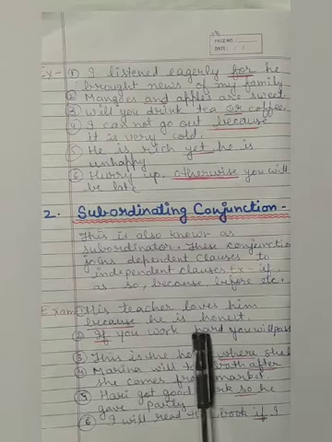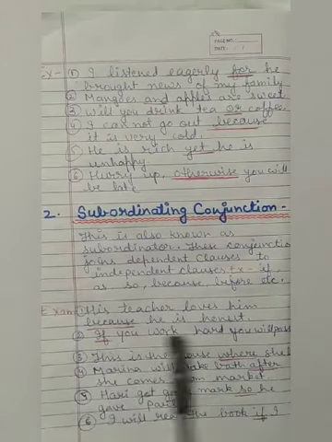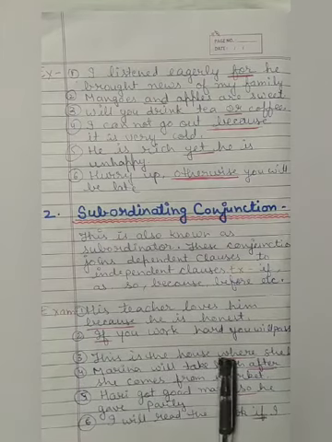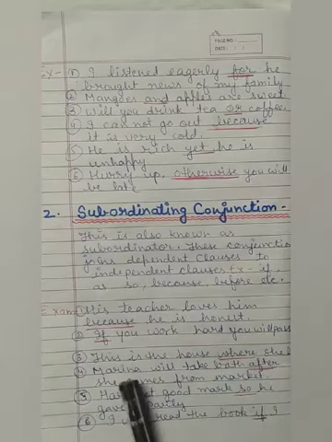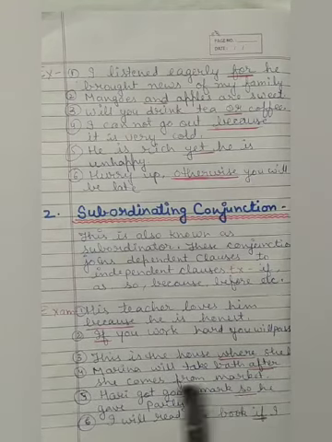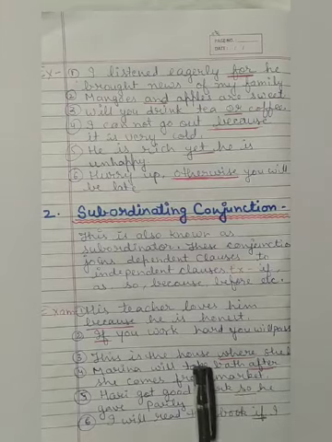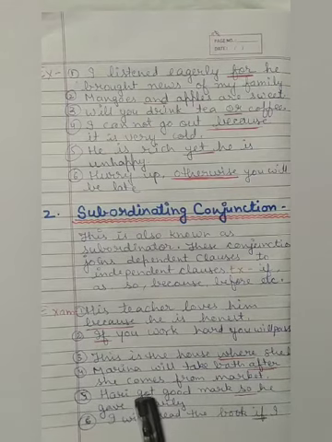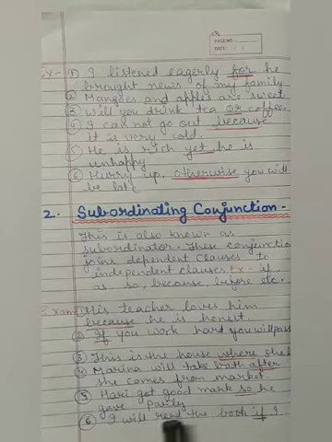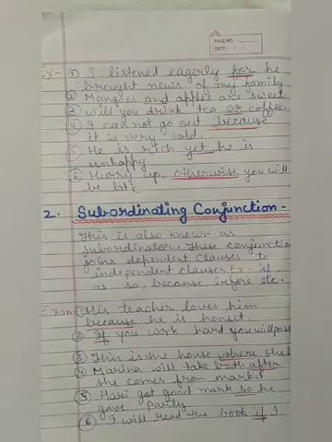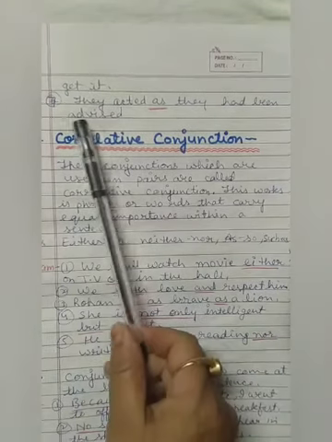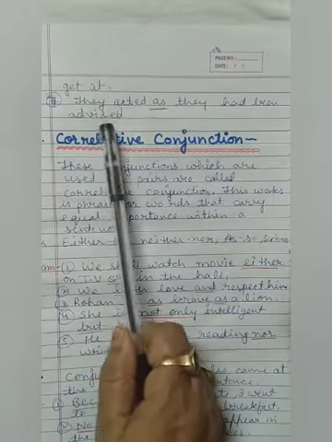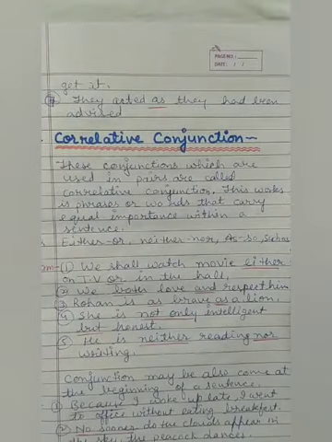If you work hard, you will pass. If connects two sentences. So this is also conjunction. This is the house where she lives. Where is the conjunction. Marina will take bath after she comes from market. Here two sentences connect with after, so this is a conjunction. Hari got good marks, so he gave party. I will read the book if I get it. They acted as they had been advised. So these are the conjunctions.